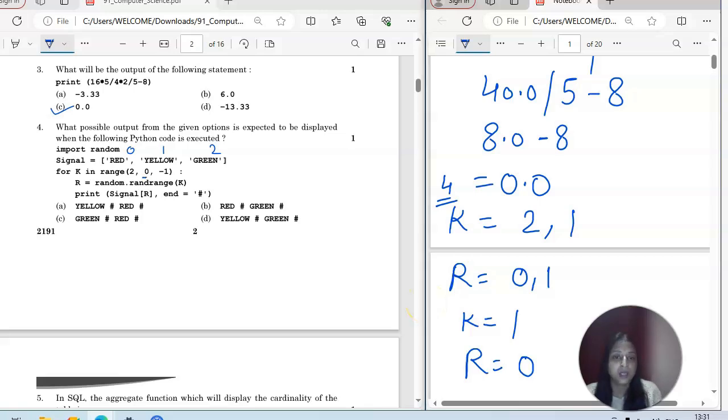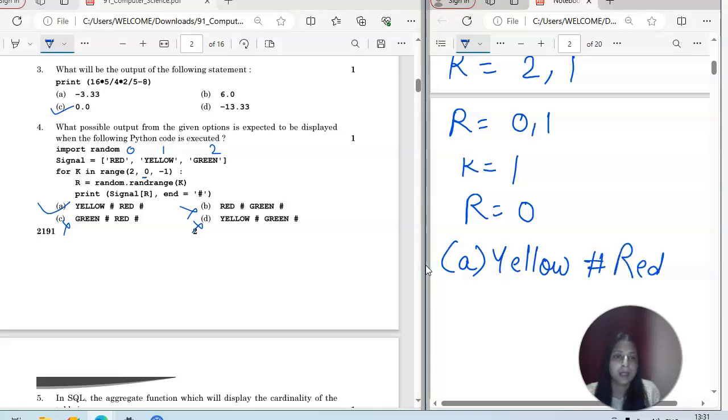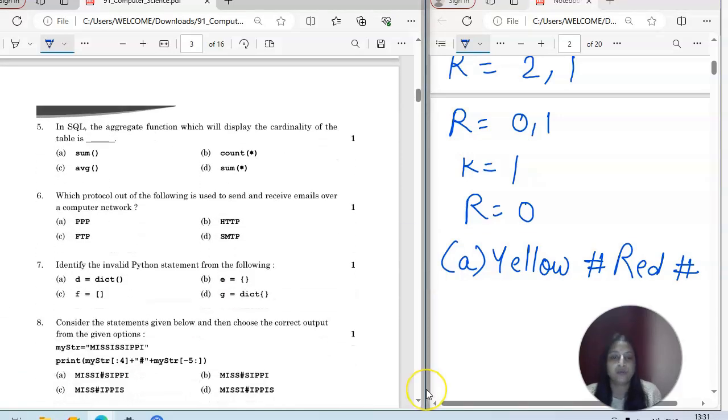So you can see we don't have the 2 value. 2 means green, so there is no possibility to have this green value in the output. So this is wrong. This is also wrong. This is wrong. The correct answer is option A, which is yellow hash red hash. Okay, that's the correct answer. Now we will go for question number 5.